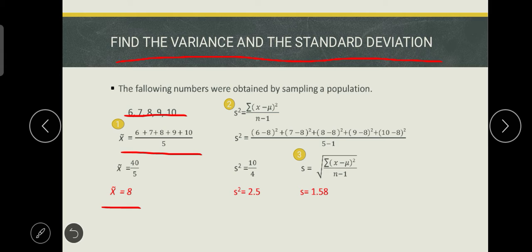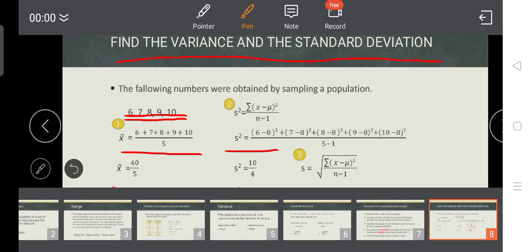Yung sa second step naman, yung summation of x minus mean squared over n minus 1. So, yun yan. So, yung x natin is ito. Take note, sa step na to, iisa-isahin natin yung mga x natin. So, yung 6 minus 8, 6 kasi yung first value natin is 6.